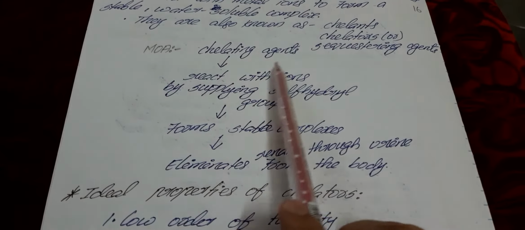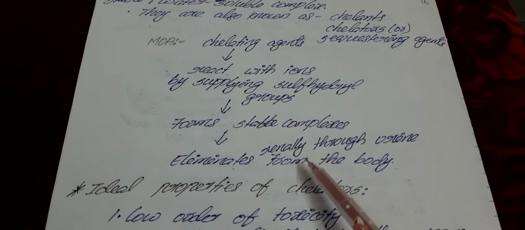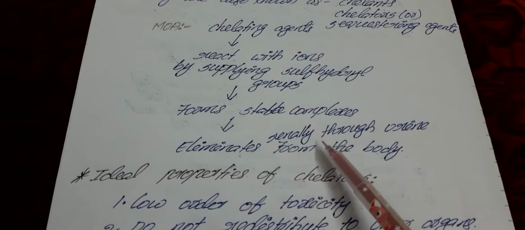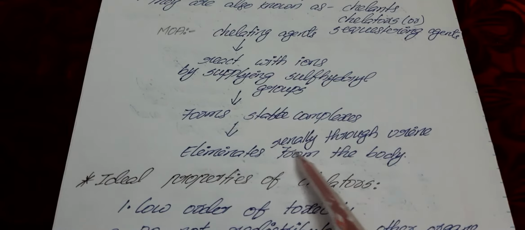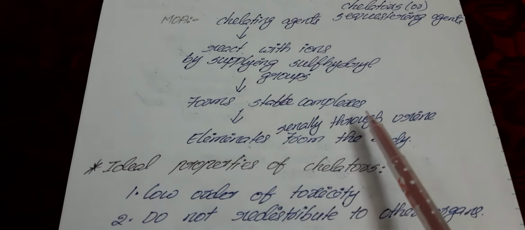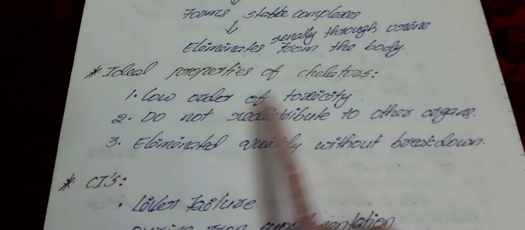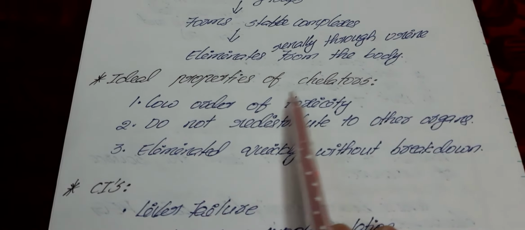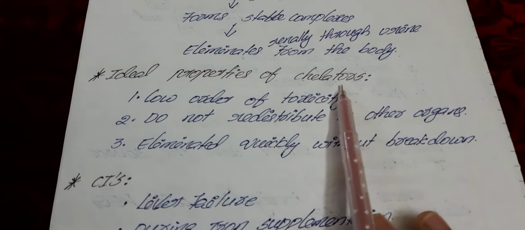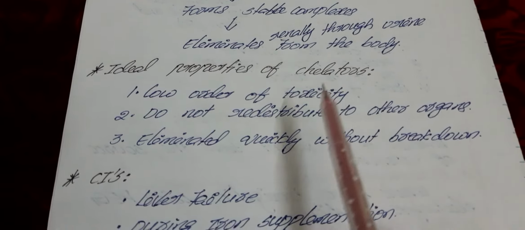Why do we use chelators? To increase heavy metal excretion from the body. Normally the chelators excrete the heavy metals in the urine. This is about the mechanism of the chelating agent. Next we will see the ideal properties of chelating agents, otherwise chelators. These chelators have a low order of toxicity. They do not have any toxicity, or if toxicity is there, it is very low.